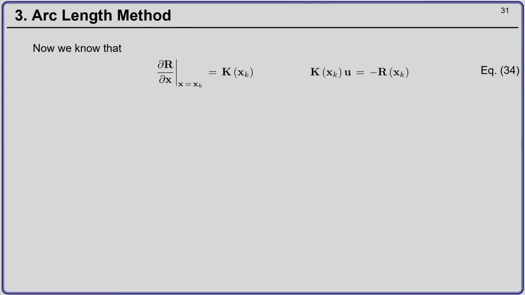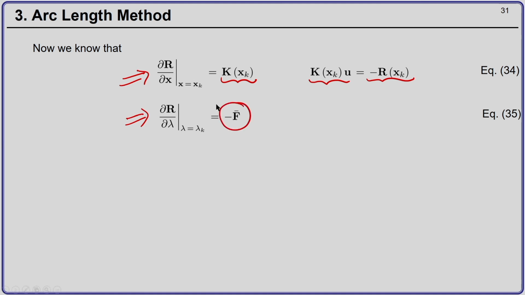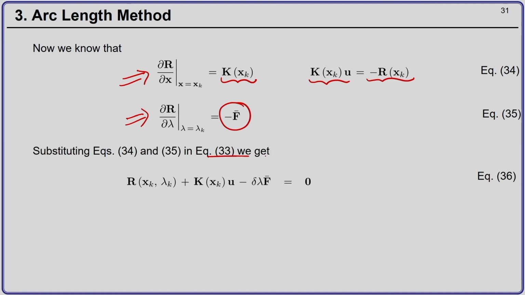And now, I know that del r by del x is nothing but my tangent matrix at position x_k, and the tangent matrix times u equal to minus of the residual evaluated at x_k. Okay. And del r by del lambda is nothing but minus f bar. So, now if I substitute 34 and 35 in equation 33, I will get my residual at x_k, lambda_k plus K(x_k) u minus delta lambda f bar equal to 0.